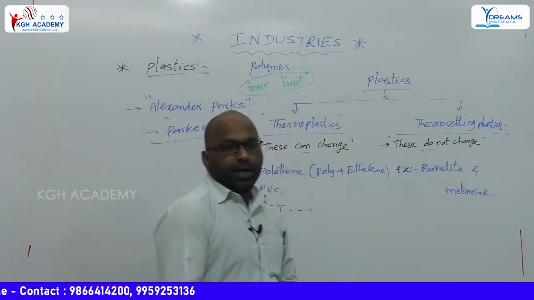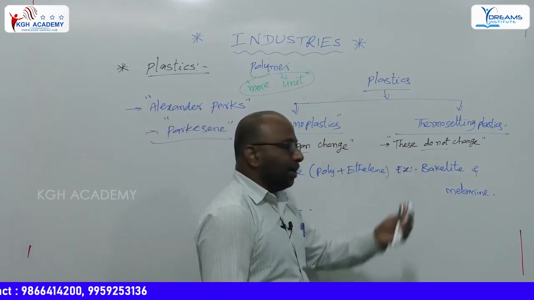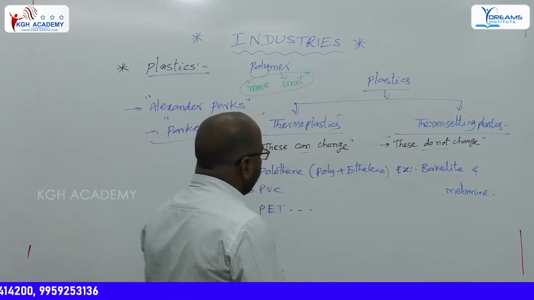These do not convert into different shapes or change on heating.